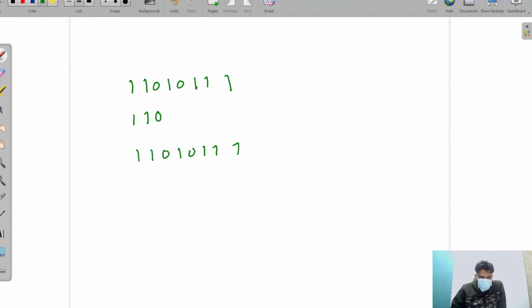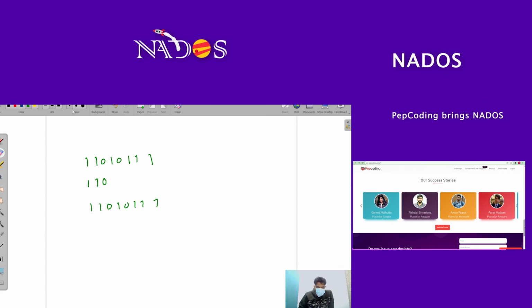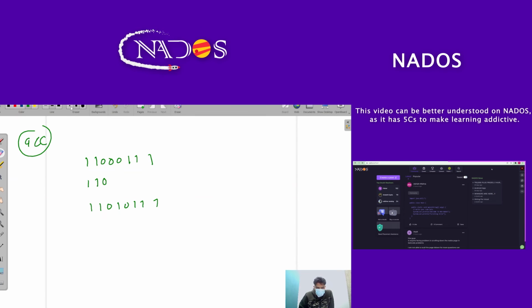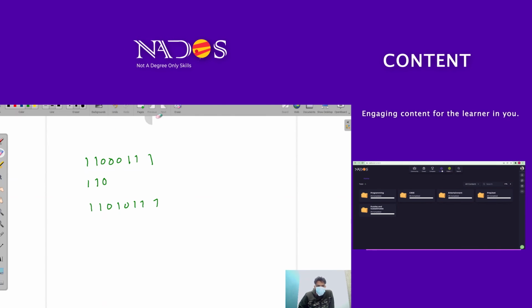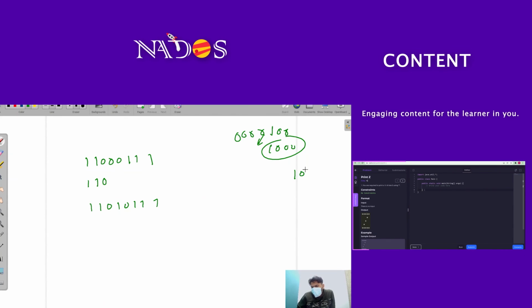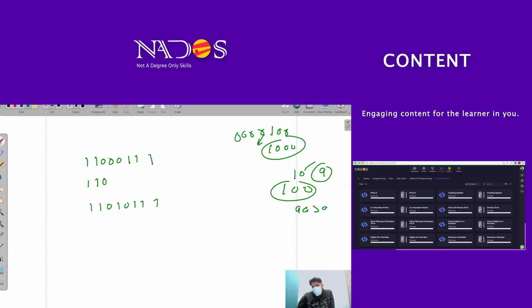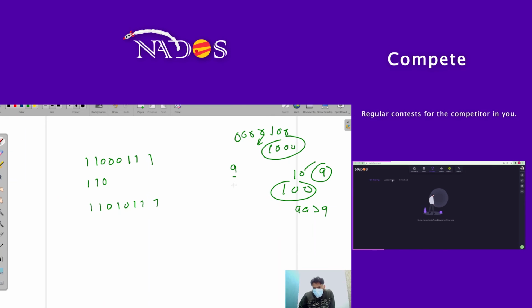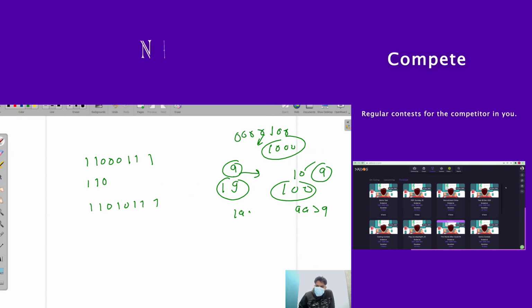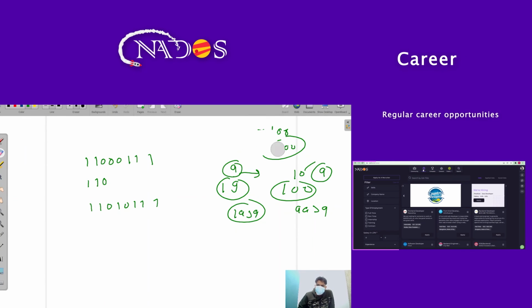I'm taking 0 here because we want A to be smaller than C. And we know that before a 1, the value of zeros doesn't matter, but after a 1, the value will increase. Like 10 will be smaller than 100, and 99 is also bigger than 9. If this is 9 and we place a 1 before it, then 19 will always be greater than 9.